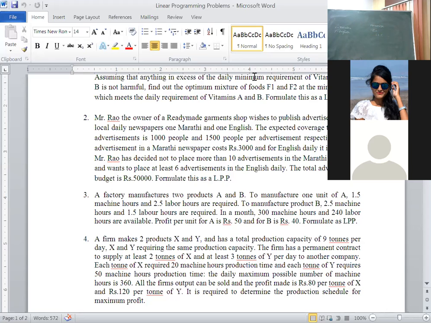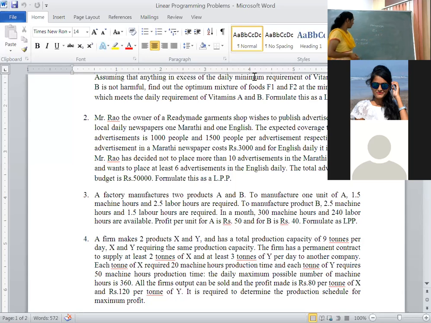Listen. Advertisement expenditure for the Marathi newspaper is 3,000 rupees, and for English it is 5,000. In general, students see cost and directly write 3,000X plus 5,000Y.